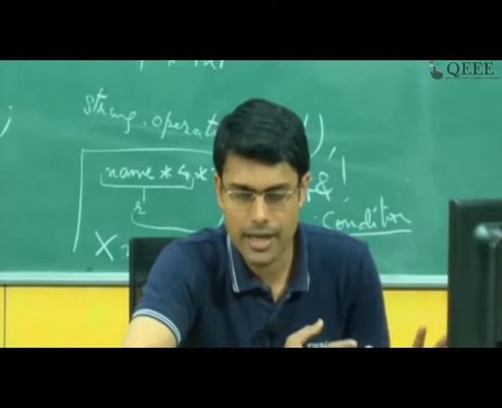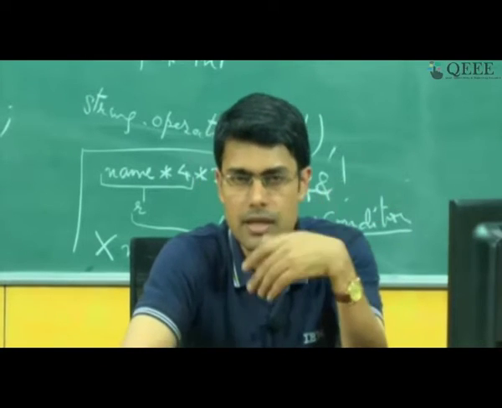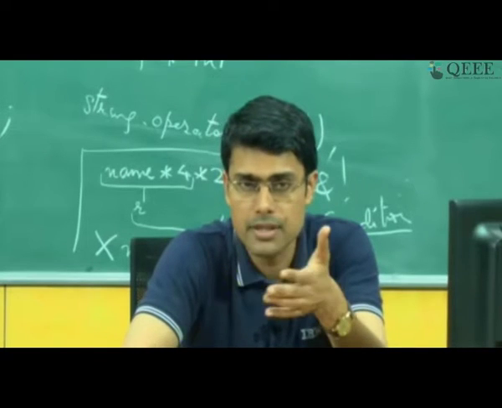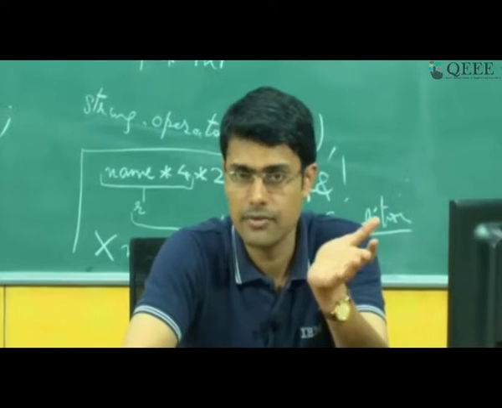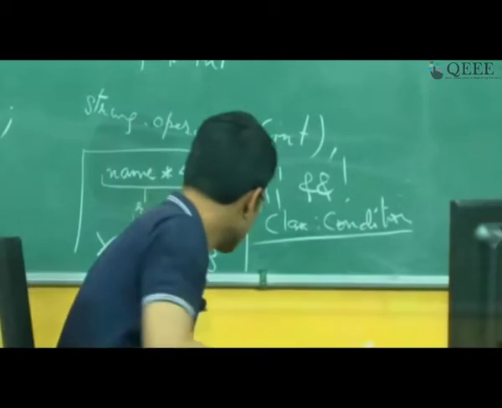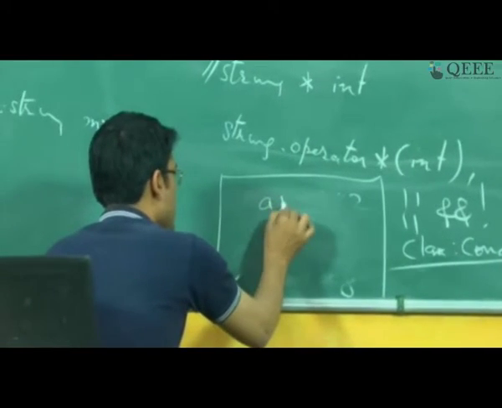But with the way C++ works, you might be looking at code which is doing a certain operation. For example, in our example we had a statement of the type a plus 2.